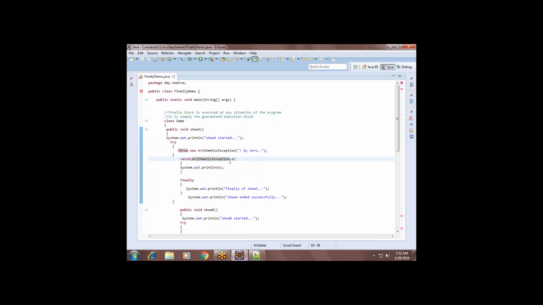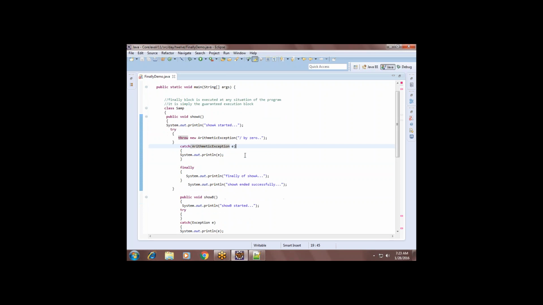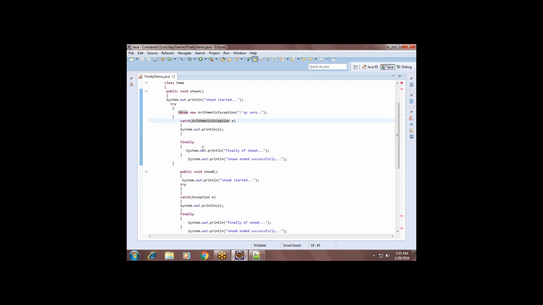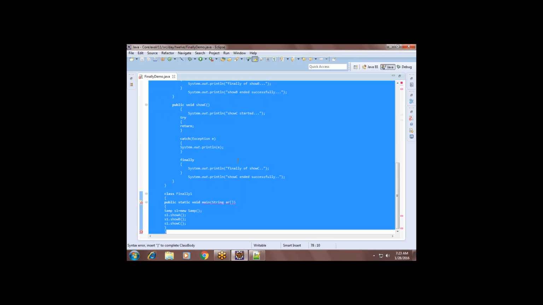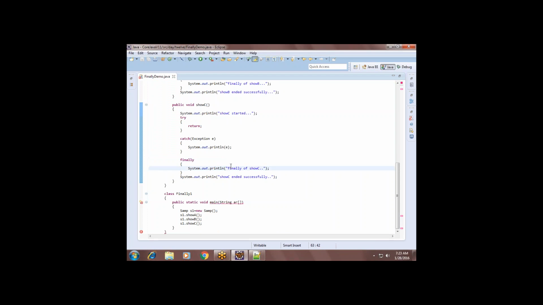Then there should be some block which guarantees us execution, right? What I mean by guaranteed block is that even if an exception occurs or doesn't occur, or due to any other problems the program closes abnormally, the statement must be executed. See, if you go to an ATM center, what happens? We pick the money and we close the account, right?